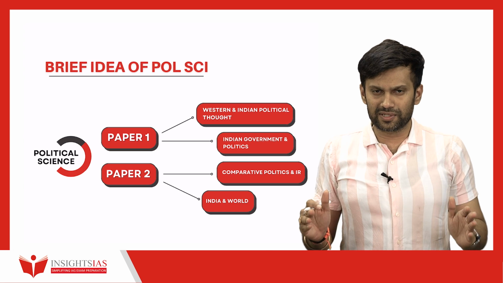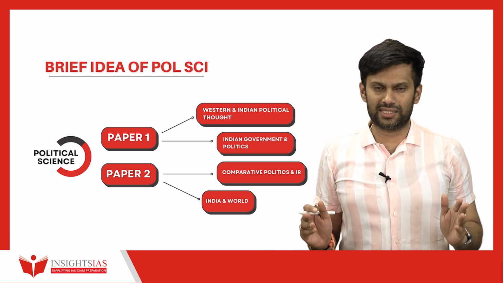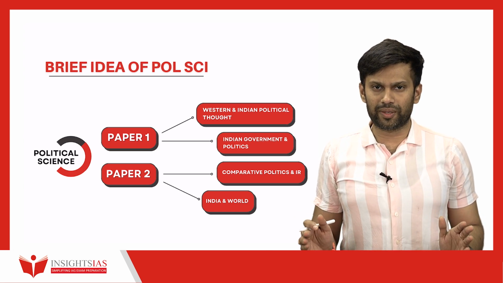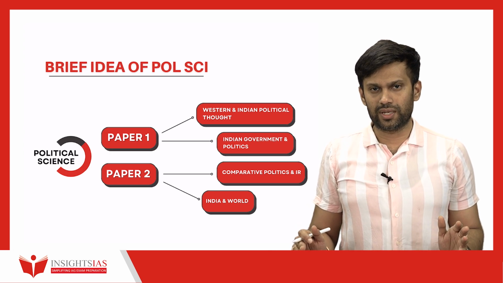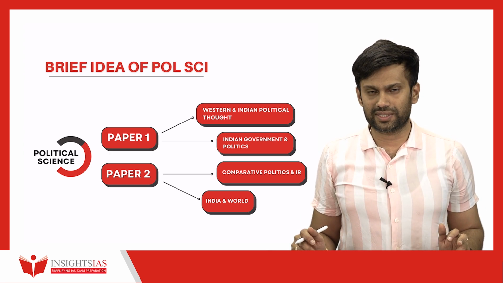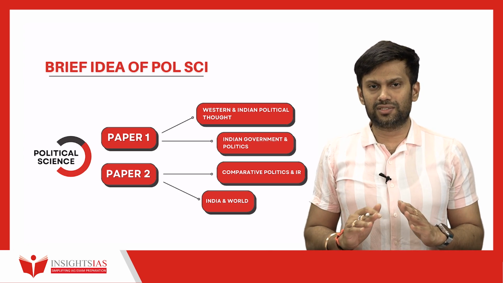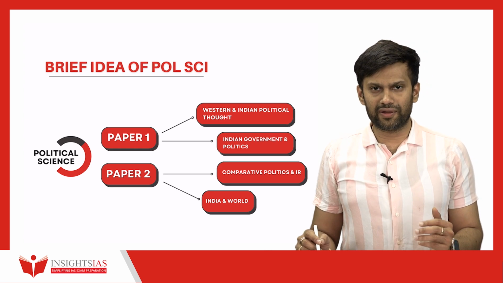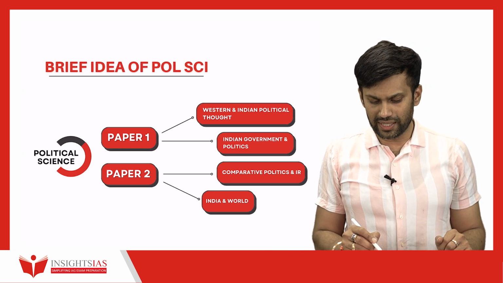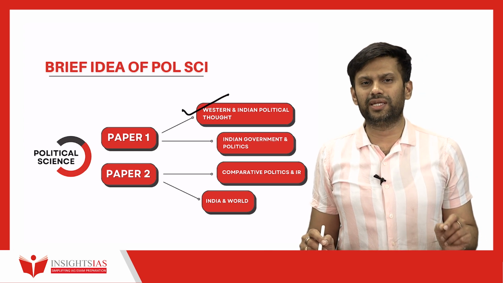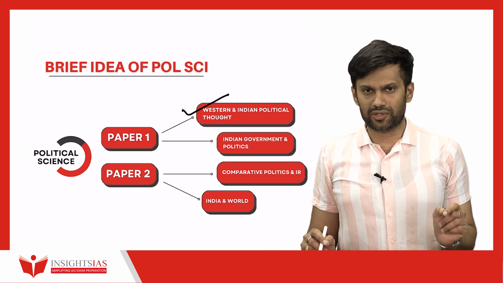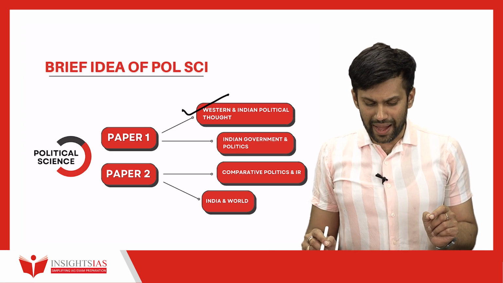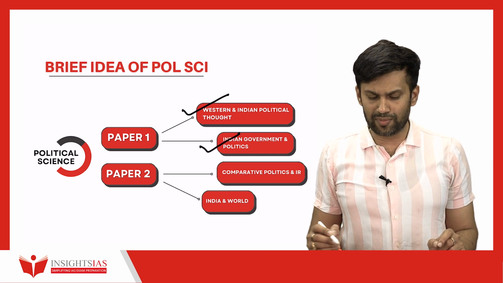So friends, let's get into a brief idea about political science. When you look at the syllabus for the optional, any optional carries 500 marks. It has two papers, paper 1 and paper 2, and each paper carries 250 marks. Paper 1 can be divided into two blocks. One is Western political thought and Indian political thought, which also carries political theory. And part B comprises Indian government and politics.